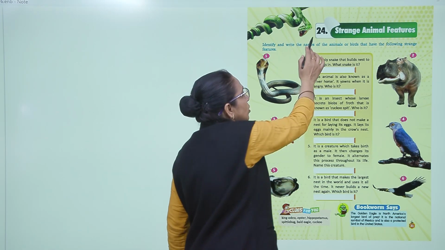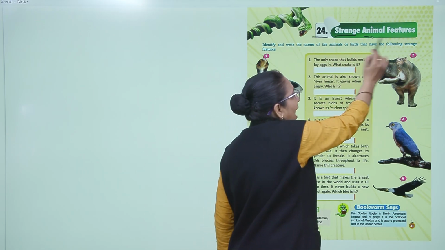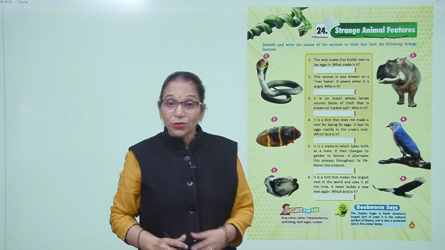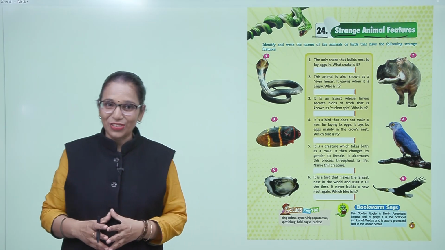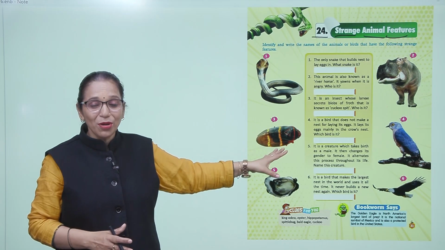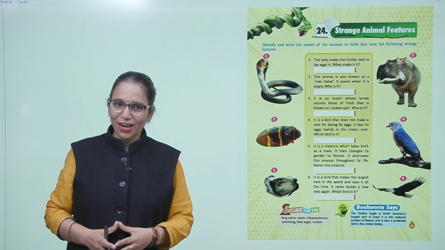Today in GK, we are going to do the exercise of chapter 24, and the name of the chapter is Strange Animal Features. See beta, different animals have unique characteristics and features. What we have to do is identify and write the name of these animals and birds by looking at their description. So let's start with number 1.